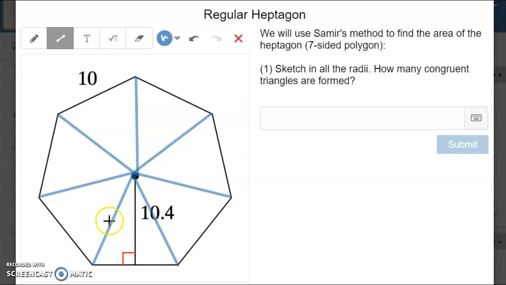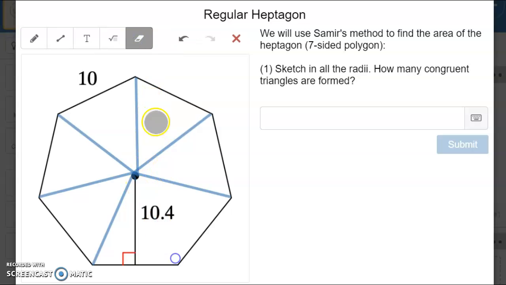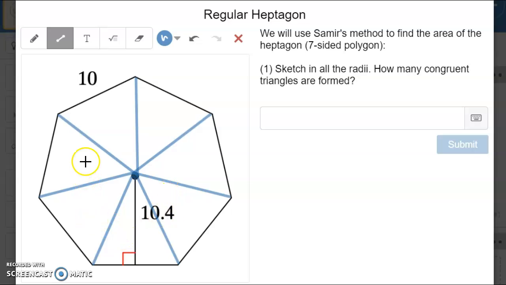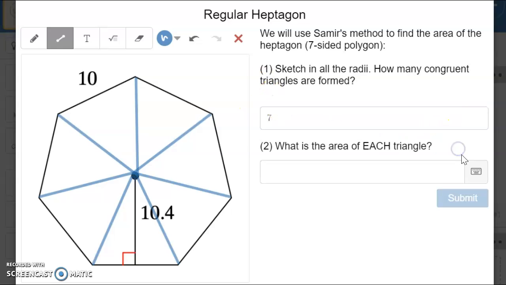Let me get rid of this and do another, better one. It should be 1, 2, 3, 4, 5, 6, 7. It's a 7-sided polygon, so there should be 7 congruent triangles.